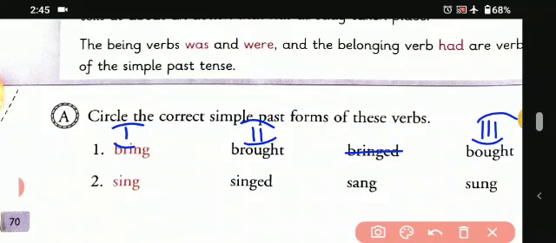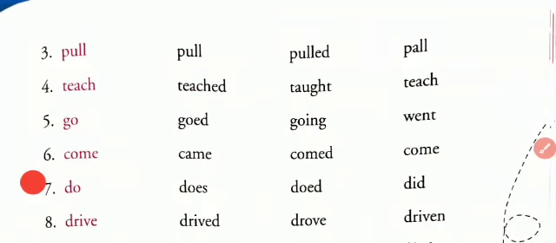Okay students, so this is how you have to do it. Then we'll do the second one. First, sing. This is the first form. Then we have sung. That is the second form. Okay. And sung, S-U-N-G, sung. This is the third form. And we will mark signed as wrong one. Okay, then we'll do the another one, that is third one.